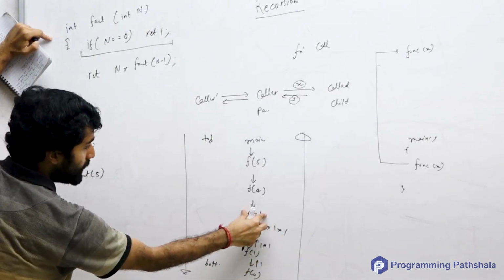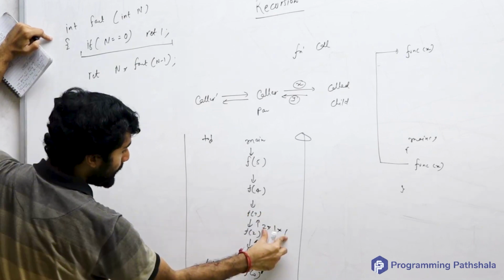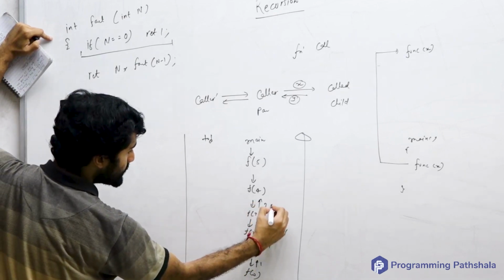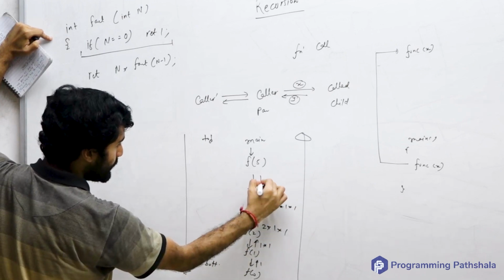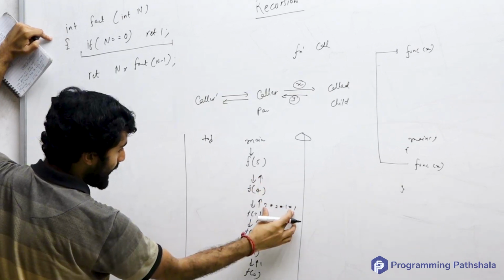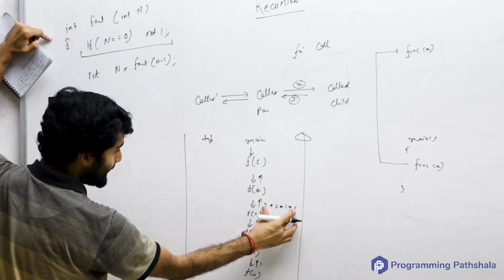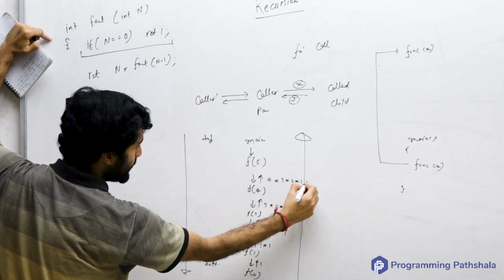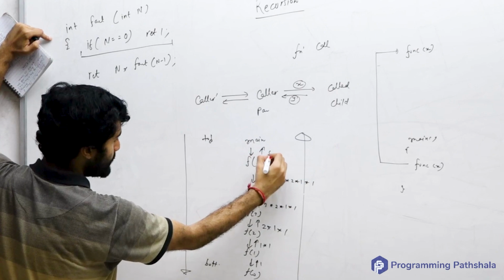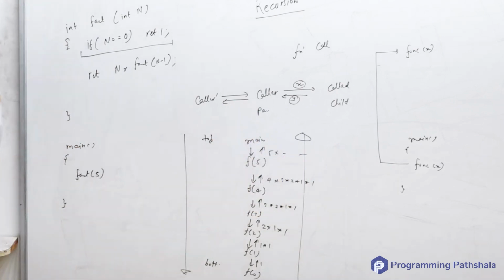Now similarly, what will factorial of 3 do? It will multiply this thing with 3 and return it to its parent. Now similarly, what will this do? Whatever answer it gets from its child, that answer will be multiplied by 4 and it will return it to its parent. And similarly, this will multiply and return to its parent.